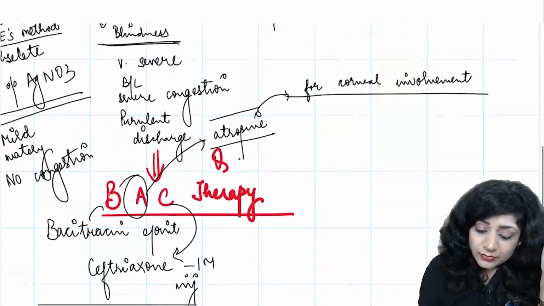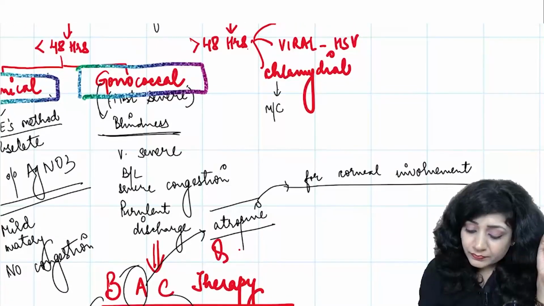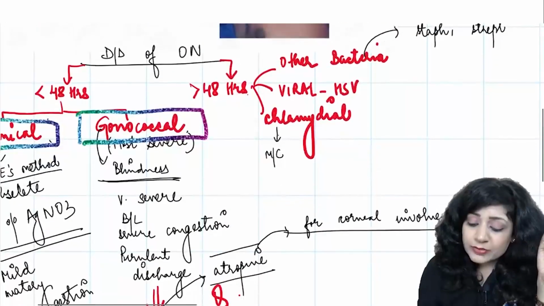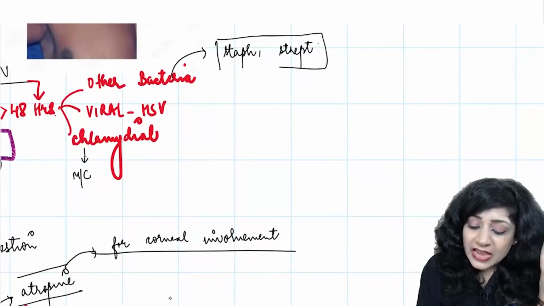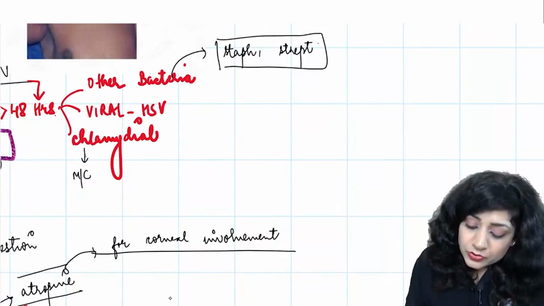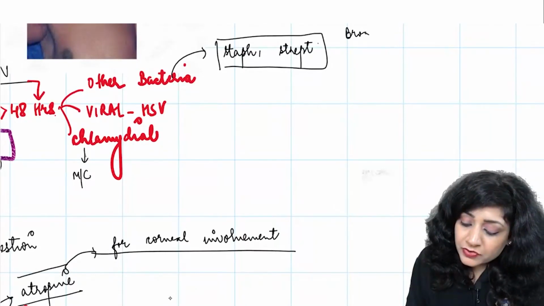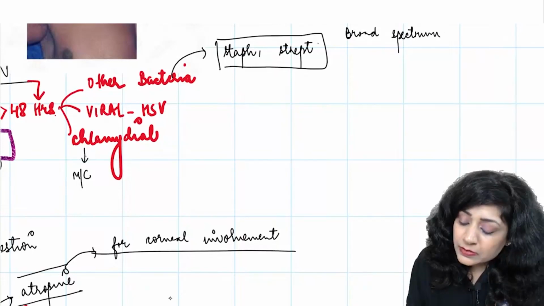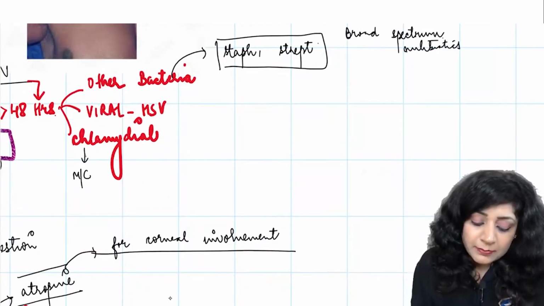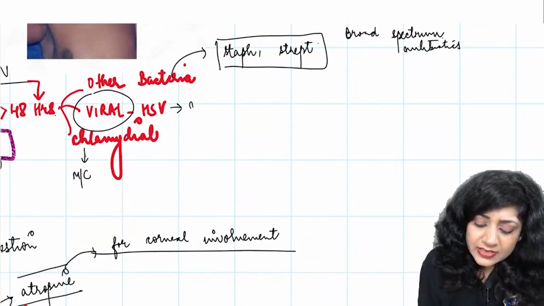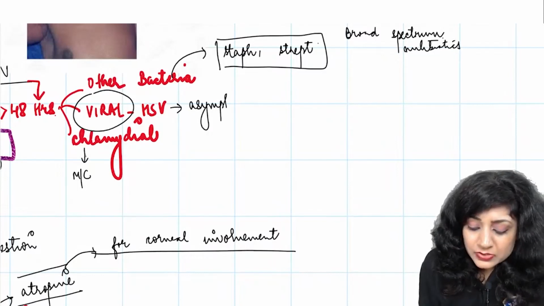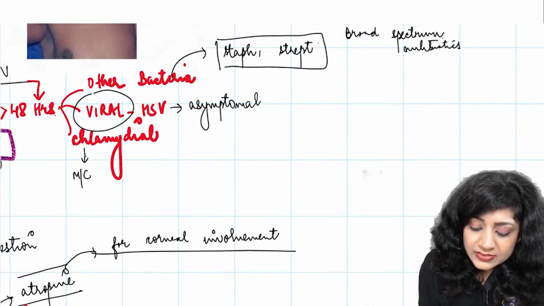Alright. Now if you look at more than 48 hours, it may be caused by other bacteria, so I will have to give broad spectrum antibiotics for this. Number 2, if it is viral, mostly it is asymptomatic, but sometimes you may have to give antivirals.